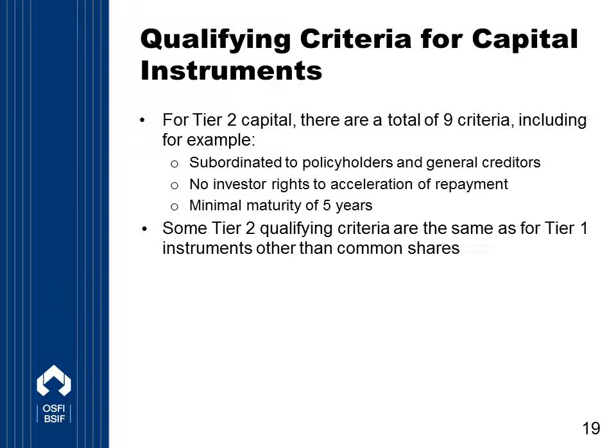They may only be callable after a minimum of 5 years, subject to certain conditions. And if they were issued by a special purpose vehicle, or SPV, they must have the proceeds immediately available without limitation to the operating entity or to the holding company in the group in a form which meets or exceeds all of the qualifying criteria.